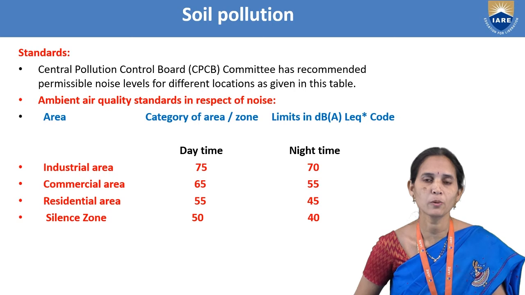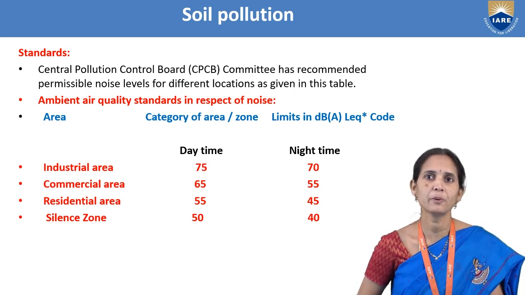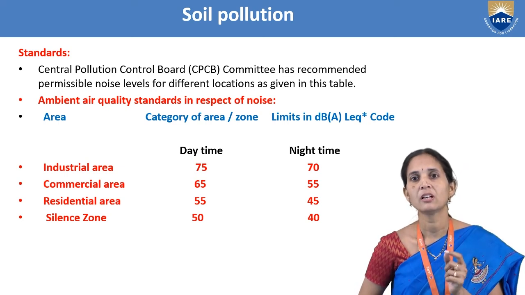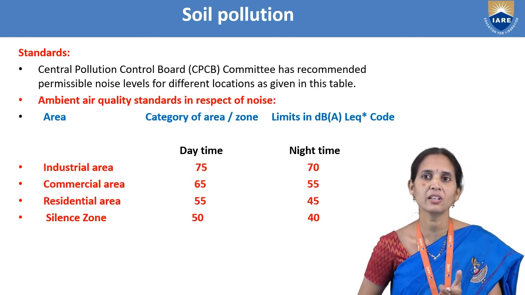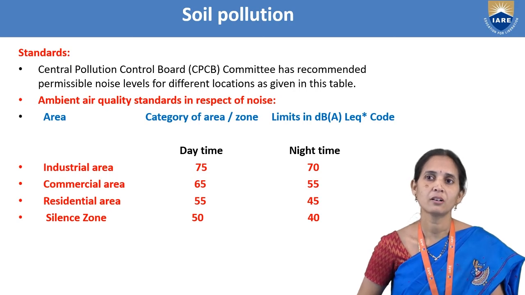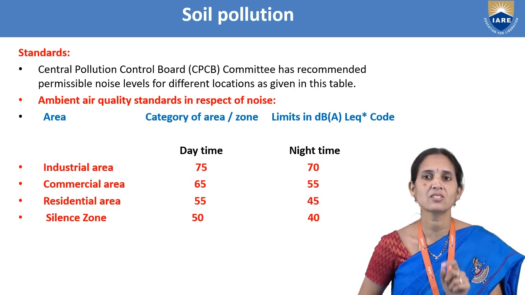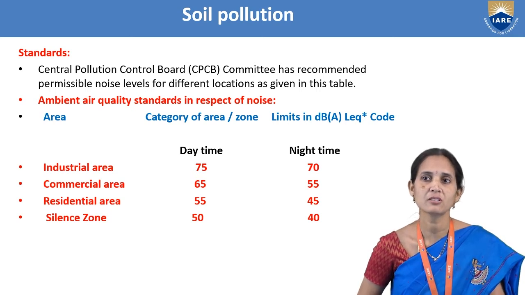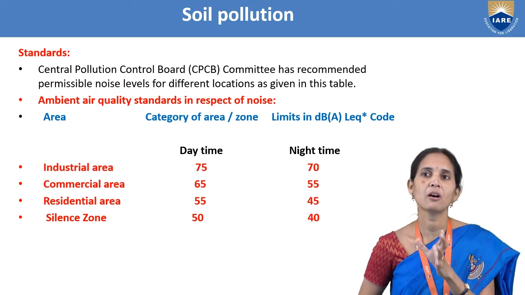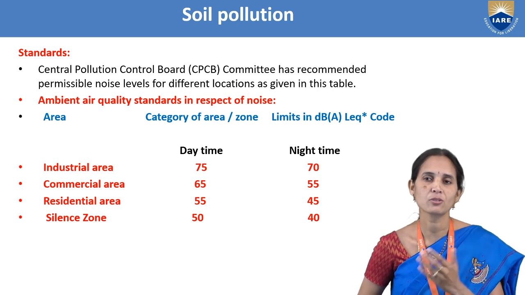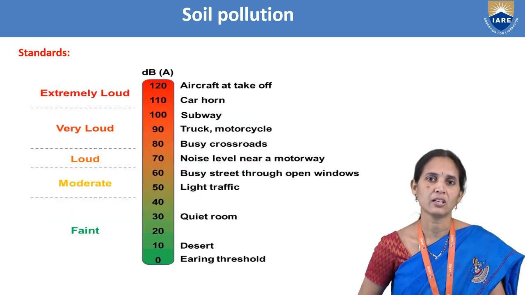The Central Pollution Control Board has recommended permissible noise levels for different locations. We can see the locations here. Industrial area: daytime 75 decibels, nighttime 70 decibels. Commercial area: daytime 65 decibels, nighttime 55 decibels. Residential area: daytime 55 decibels, nighttime 45 decibels. Silence zone: daytime 50 decibels, nighttime 40 decibels. According to the Central Pollution Control Board, the noise should not be more than this in different areas.